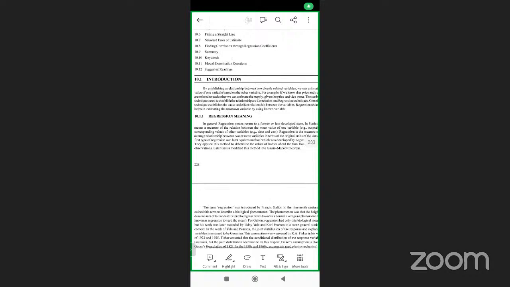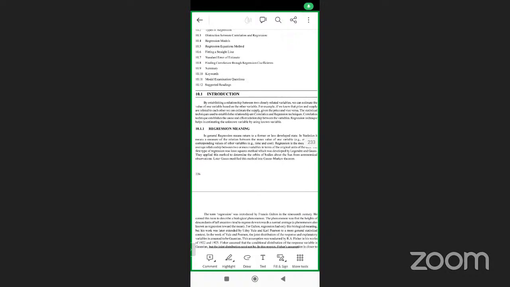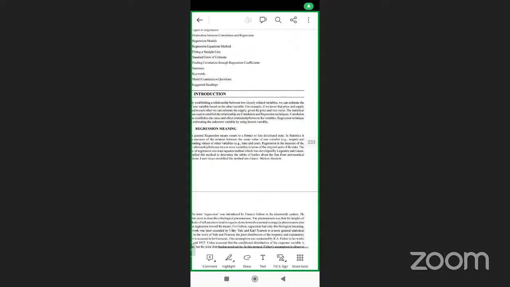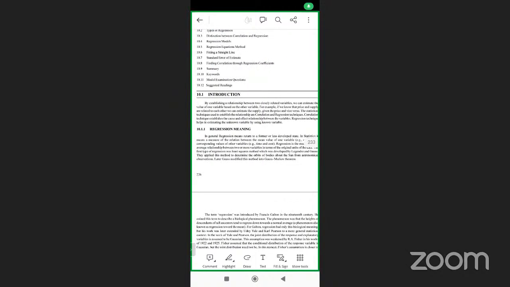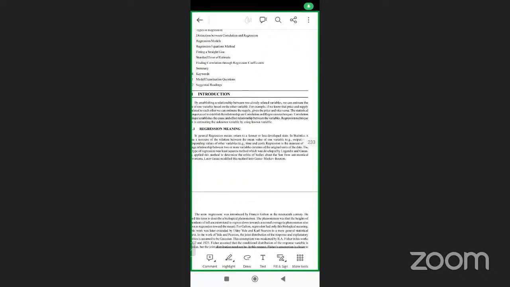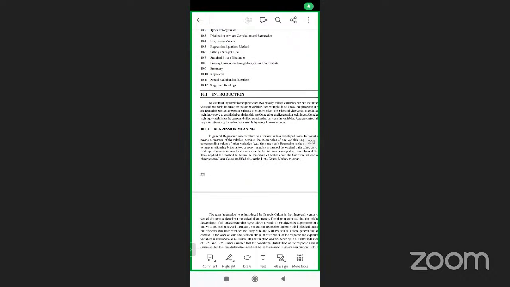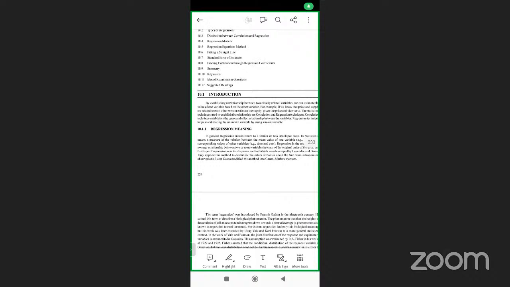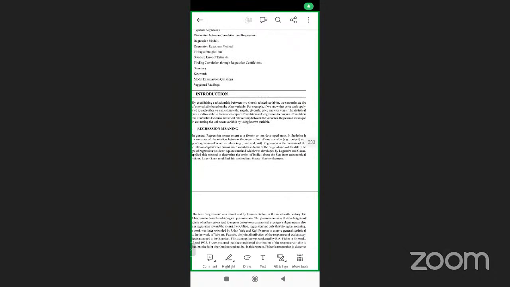What is regression? Regression again is establishing a relation between closely related variables. We can estimate the value of one variable based on the other. For example, if we know that price and supply are related to each other, we can estimate the supply given the price and vice versa. Now we are going to another level. We started with calculating averages, central tendency, mean, mode, variation, standard deviation, and then the coefficient of variation.